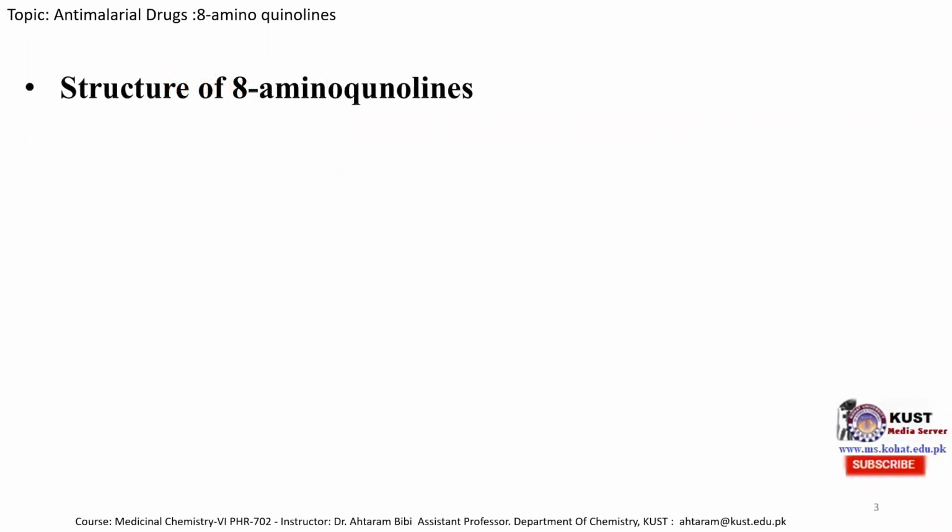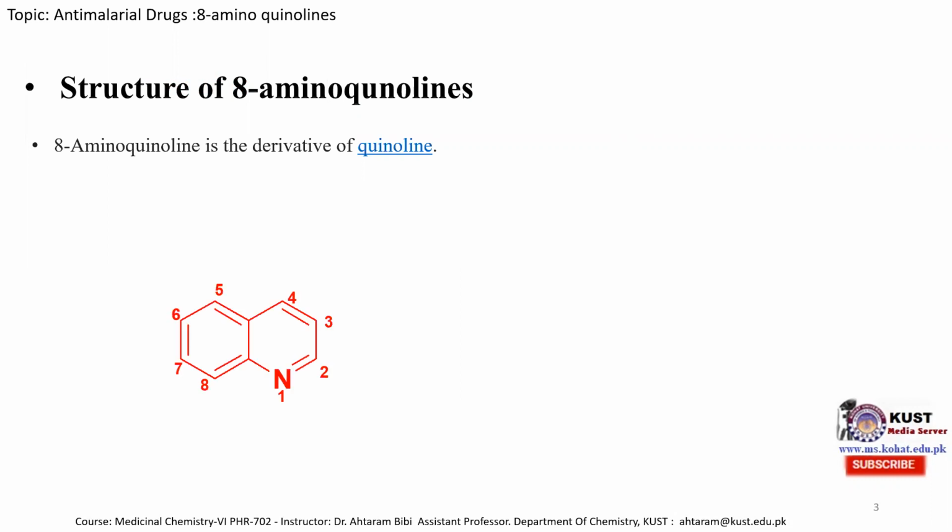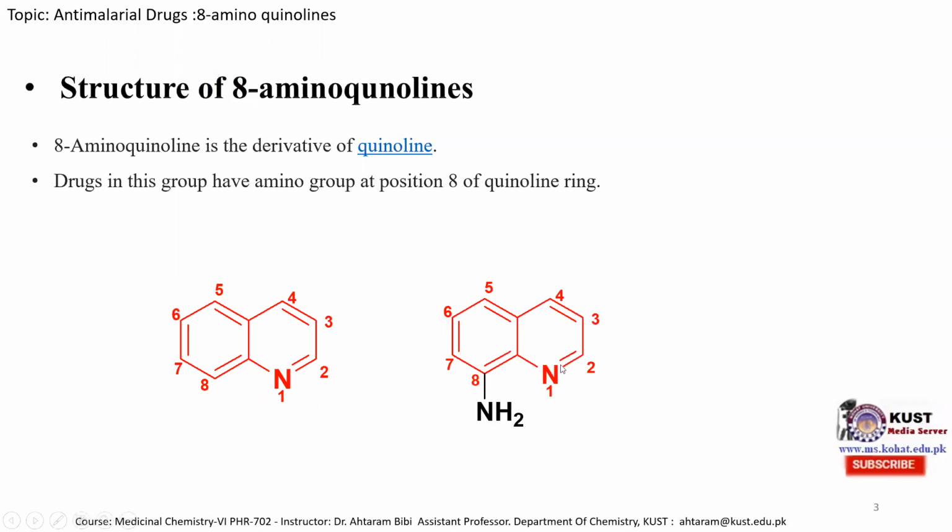Structure of 8-aminoquinoline. 8-aminoquinoline is derivative of quinoline. This is the structure of quinoline molecule. And the drug in this group have amino group at position 8 of quinoline ring. So this is quinoline ring, and at 8th position is an amine group. So this molecule have a anti-malarial activity, and its various derivative can be used as an intensified anti-malarial drug.